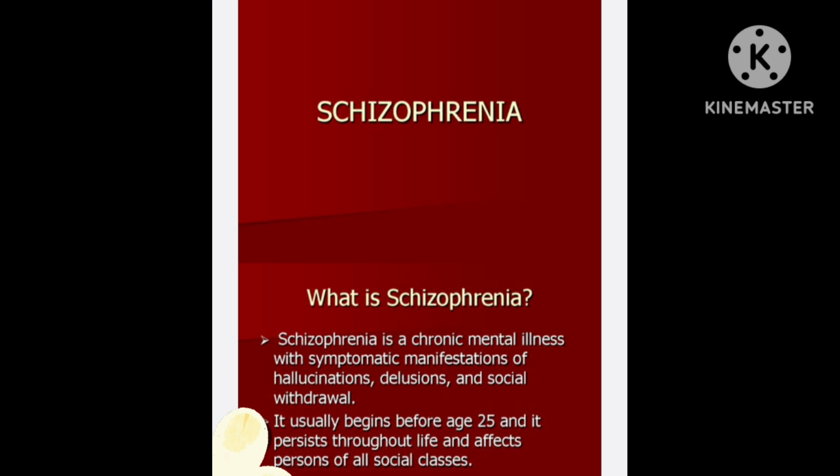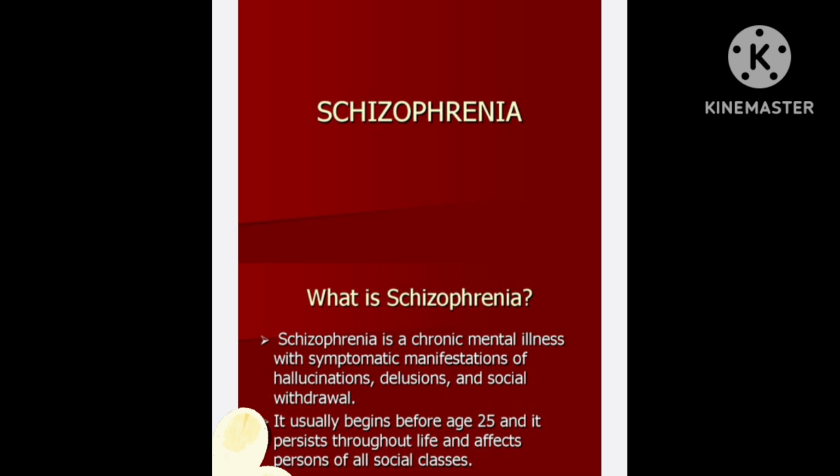It usually begins before age 25 and it persists throughout life and affects persons of all social classes. It means they will be in a dream world. Hallucinations mean they have seen, heard, touched, tasted, or smelled something that was not actually there, but they feel like it is. It is a false perception of objects or events involving your senses. Nobody's there, but they feel somebody's speaking with them, somebody's touching.